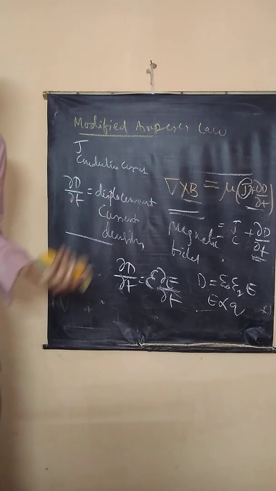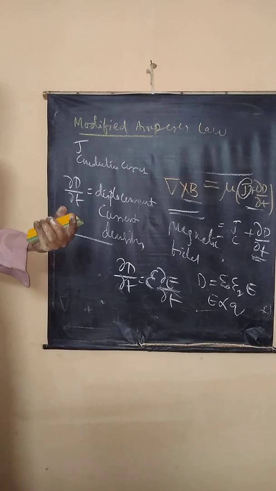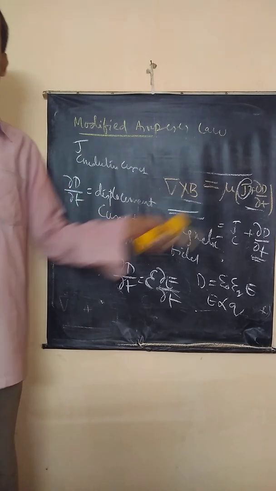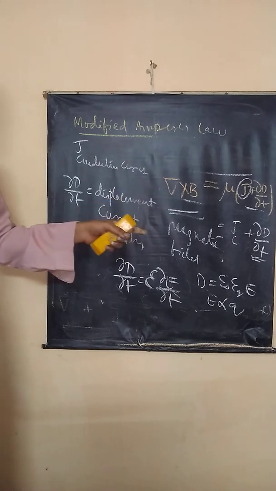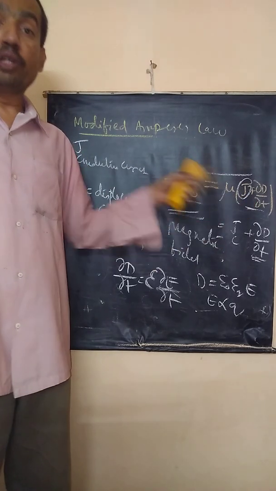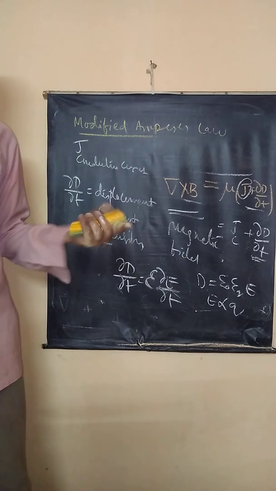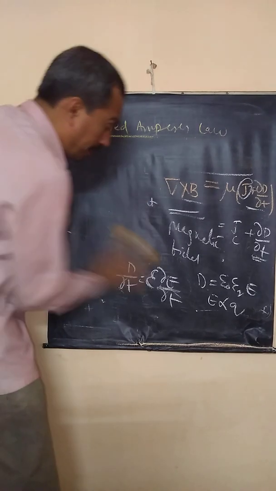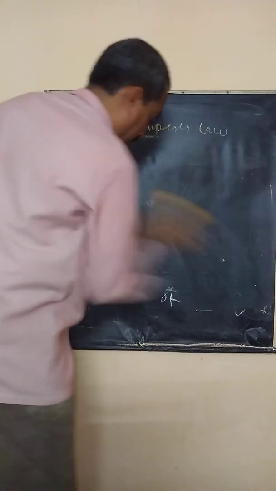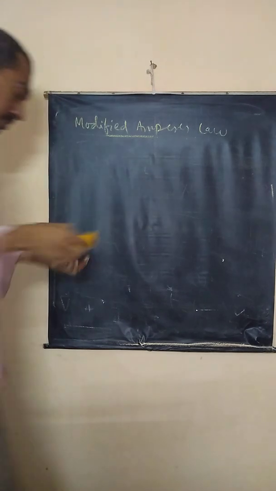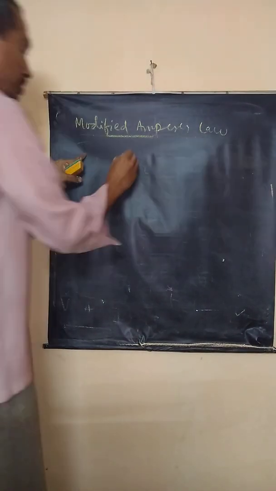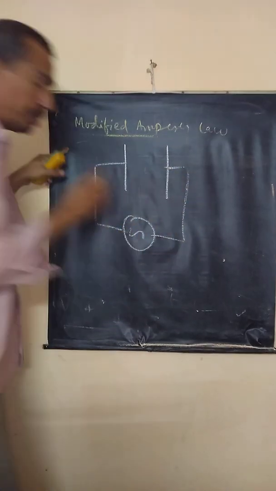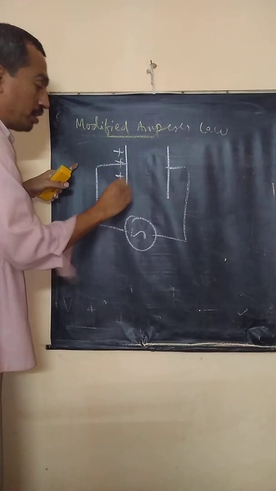This is the new universal law discovered by Maxwell. He showed that a magnetic field is not necessarily produced by flow of current, but oscillation of charges also leads to a magnetic field. This current produced by oscillation of charges is called displacement current density. Okay? So now, look at a capacitor and see how we can measure this displacement current density. Suppose you have a capacitor, now connect it to an AC source, alternating current source. Charges on this keep oscillating, right?